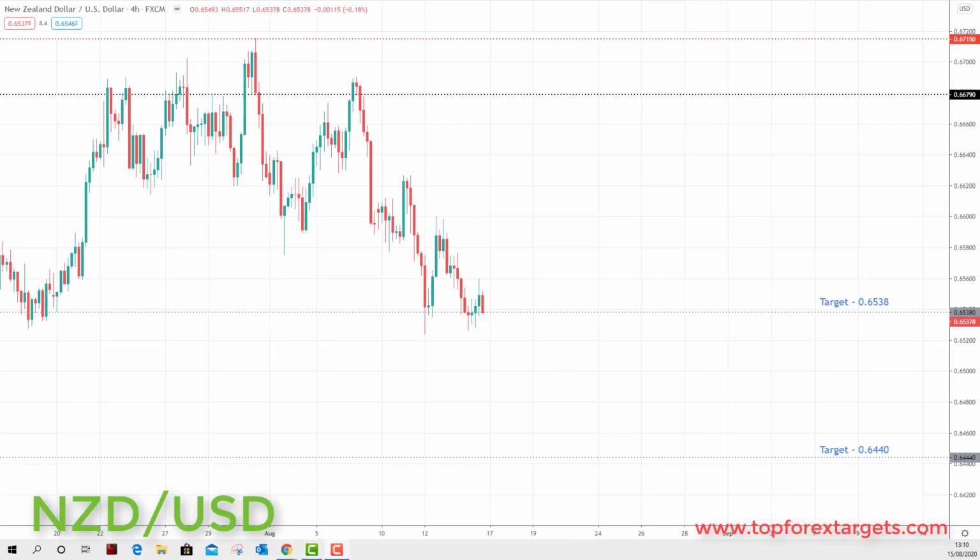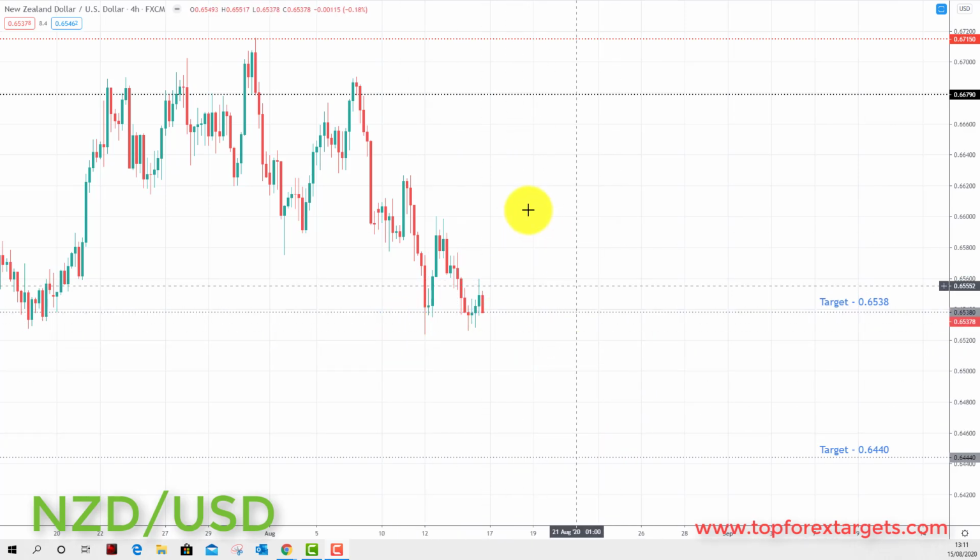So the next market we're going to look at is New Zealand dollar. Now in previous videos we highlighted the 0.66790, and you can see we had a really nice bounce from this area, and we made our way to our target last week at 0.65380, and we took out this target. This was the target set from last week.